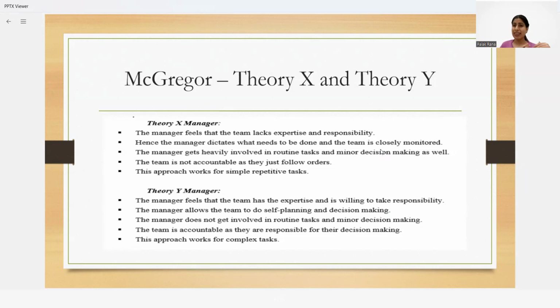Again, that depends on the team people as well as the manager and their perspective about the employees working under him. Next is the Theory Y manager. A Theory Y manager feels that their teammates can do things on their own. They can handle things, they have expertise and they can take responsibility. So they can plan their work accordingly, and they can make themselves responsible for whatever action they are taking.